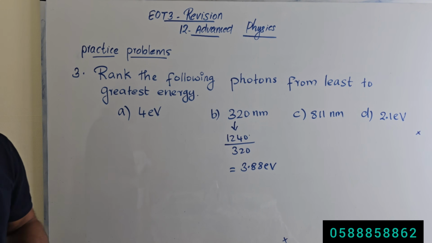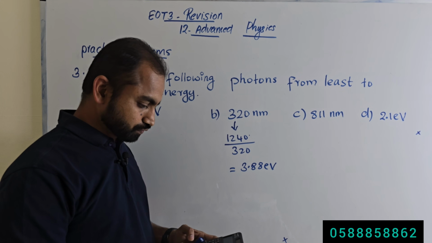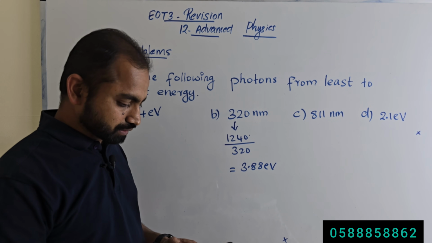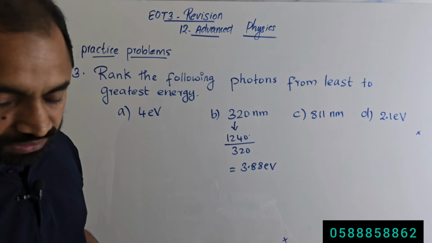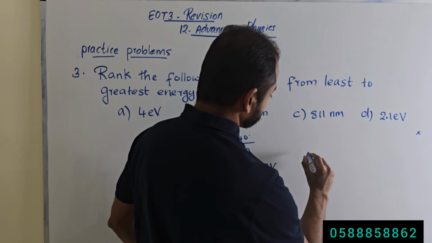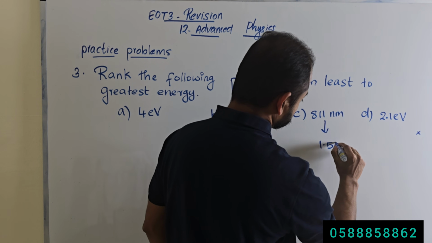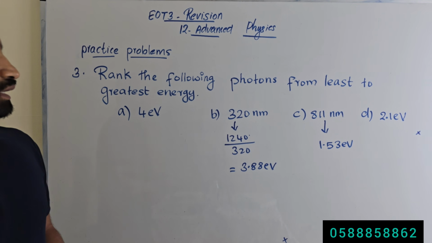Nanometer cancelled, so electron volt will be remaining. And in C, 1240 divided by 811, that is 1.53 electron volt. Its energy is 1.53 electron volt.